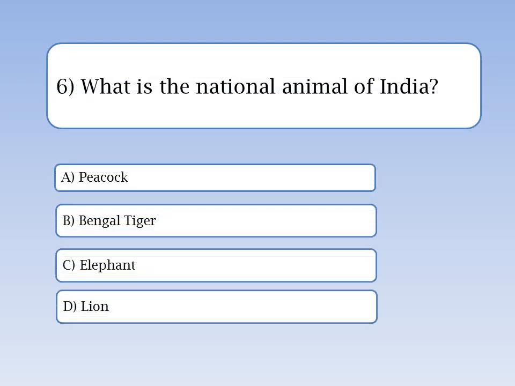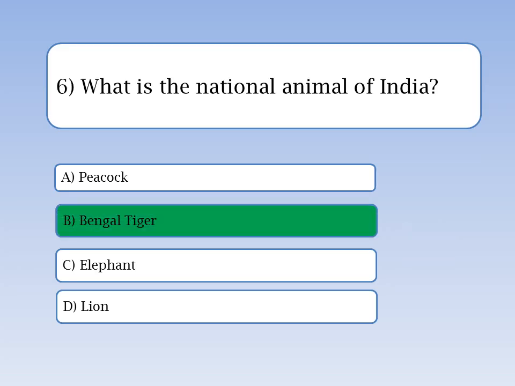Here's question 6. What is the national animal of India? A. Peacock. B. Bengal tiger. C. Elephant. D. Lion. You have 5 seconds to think. Time's up. The correct answer is B. Bengal tiger. The Bengal tiger symbolizes grace, strength, agility, and power and is India's national animal.